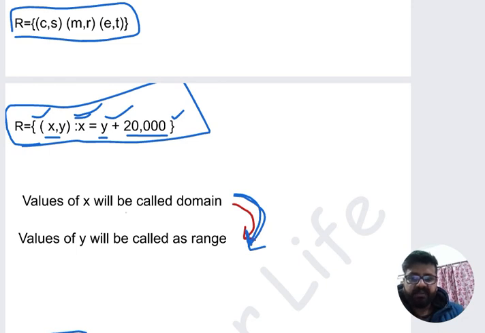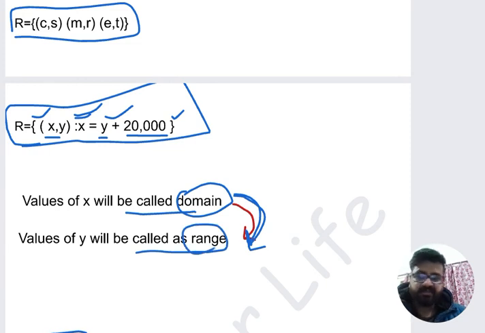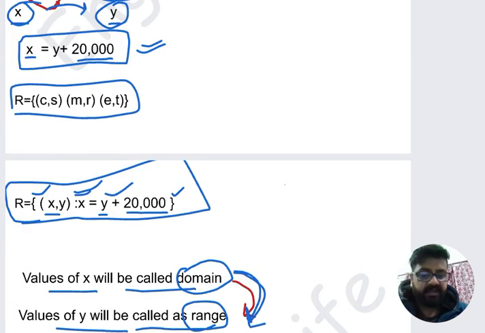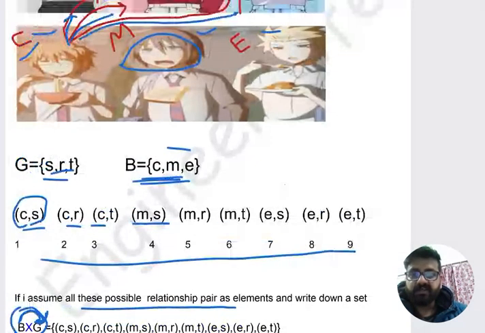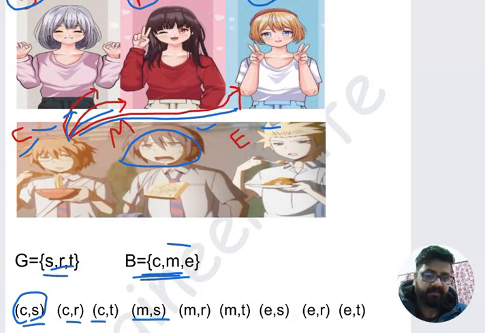From where the arrow starts, the group of those values will be called the domain. And where the arrow ends, all those values will be called the range. So the values of y will be called the range and the values of x will be called the domain. Keep in mind, that's why earlier I told you that the direction of the arrow is very important.